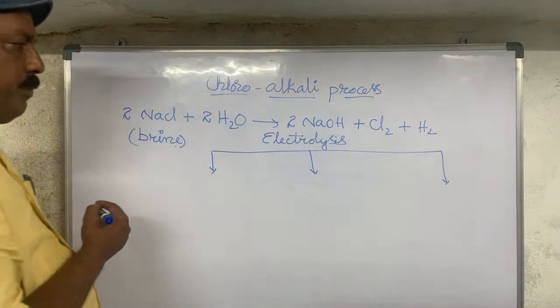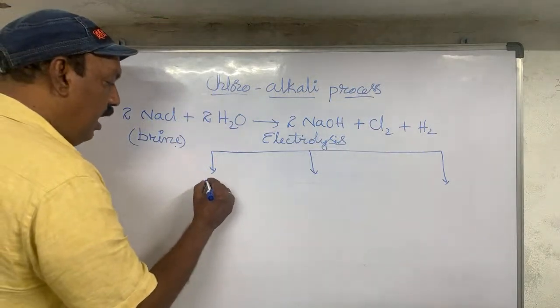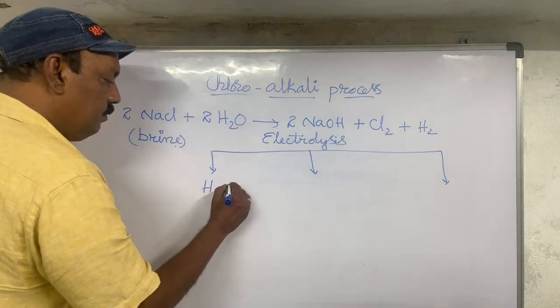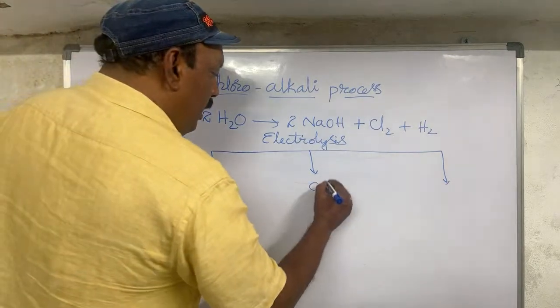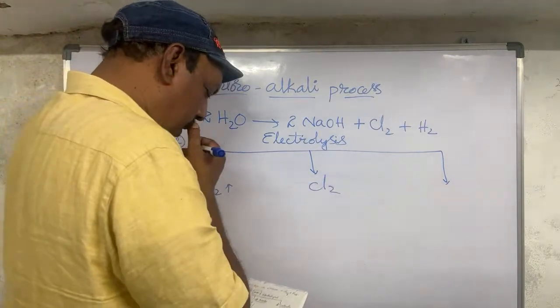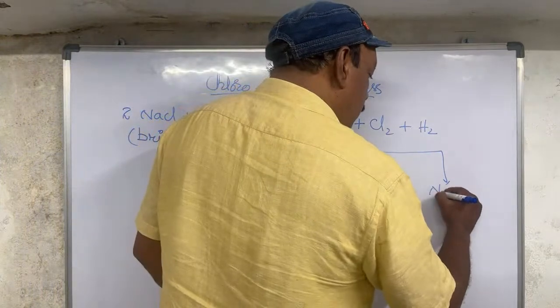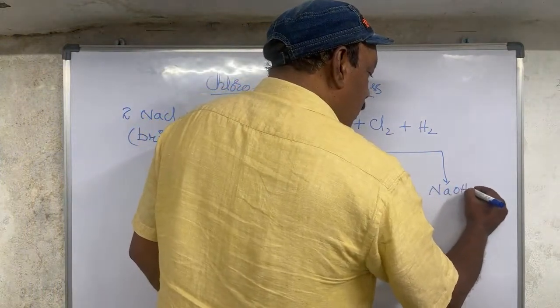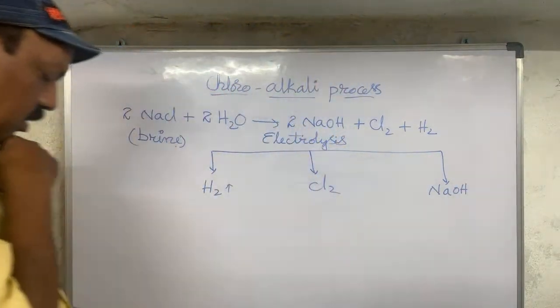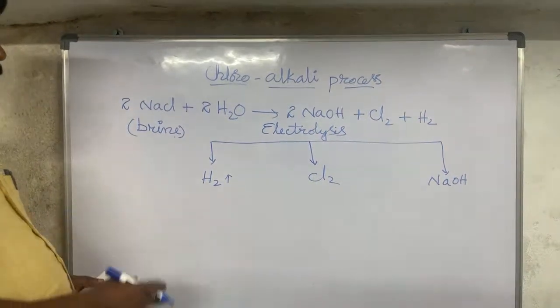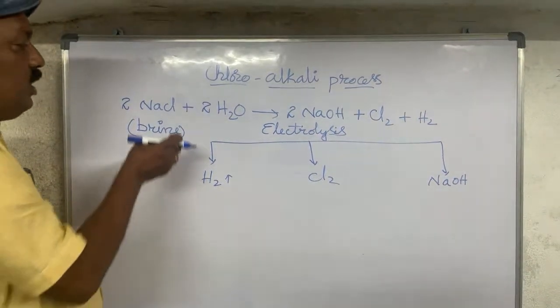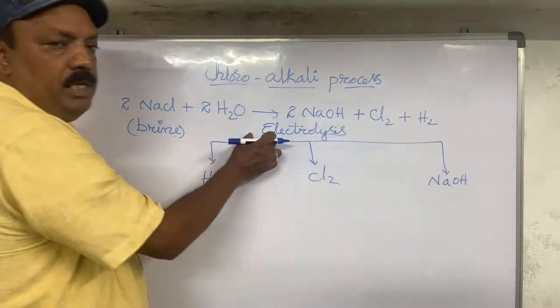In this electrolysis process, the products are hydrogen gas, chlorine gas, and NaOH, sodium hydroxide. These three products we get on the electrolysis of brine solution.